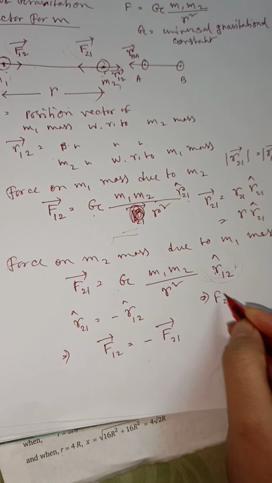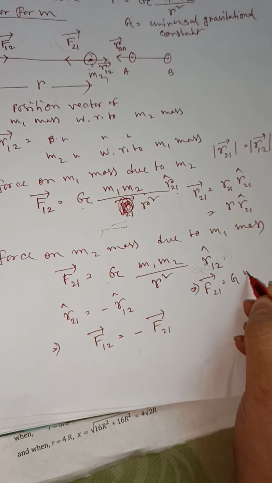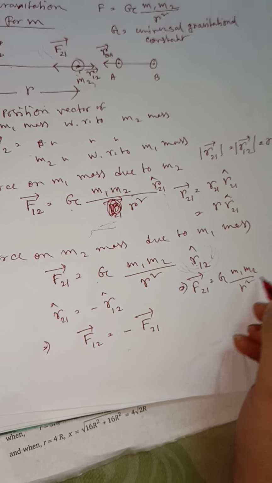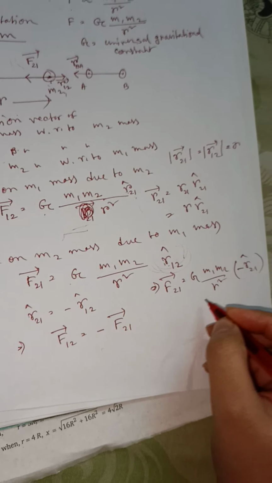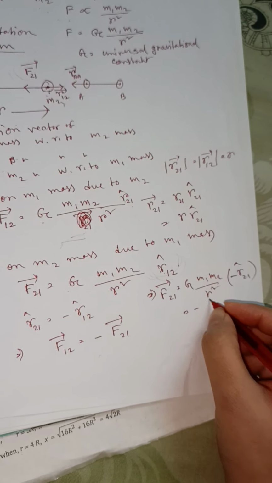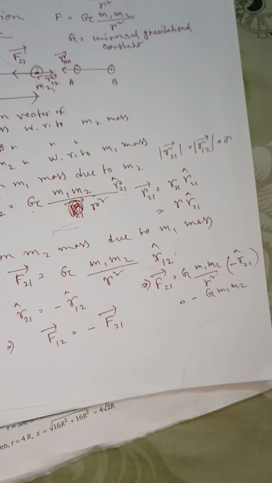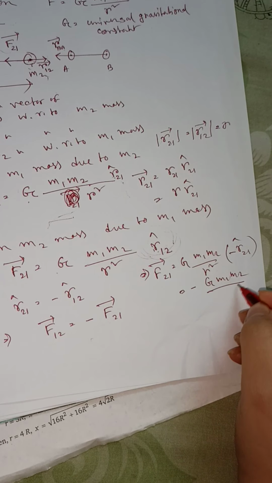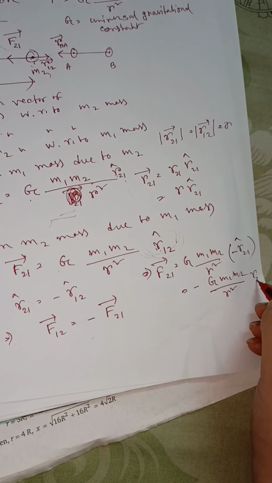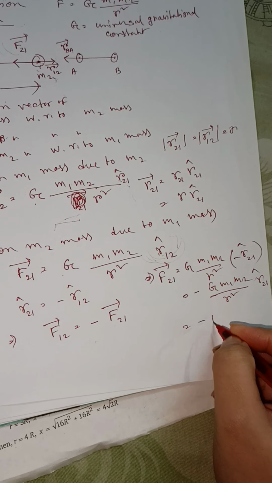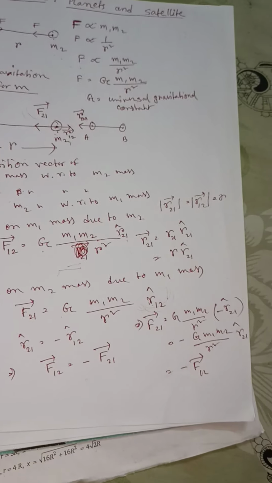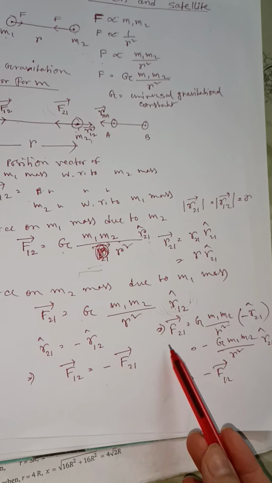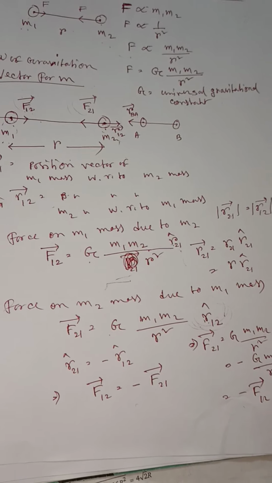So F21 will be capital G m1 m2 by r square, and this one will be replaced by minus R21 cap. So that means minus G m1 m2 by r square into R21 cap. Now this is minus F12. So both are in opposite direction, but we know that the magnitude of both vectors will be similar, right?